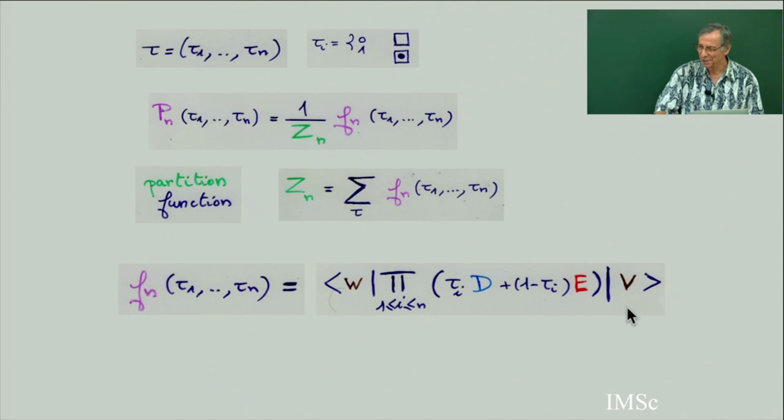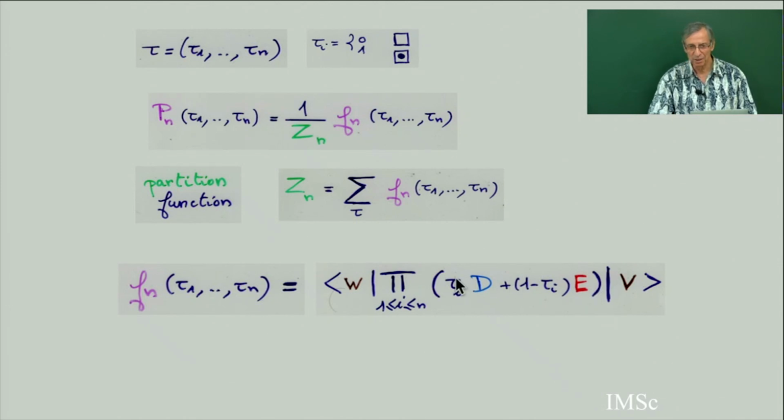So what does it mean? In the middle, you have a product of matrices. There are n matrices here in the middle. And the first one, second. So for each i between 1 and n, you take a matrix. It depends on the state. If tau i is 1, you get the matrix D. And if tau i is 0, then you get the matrix E.